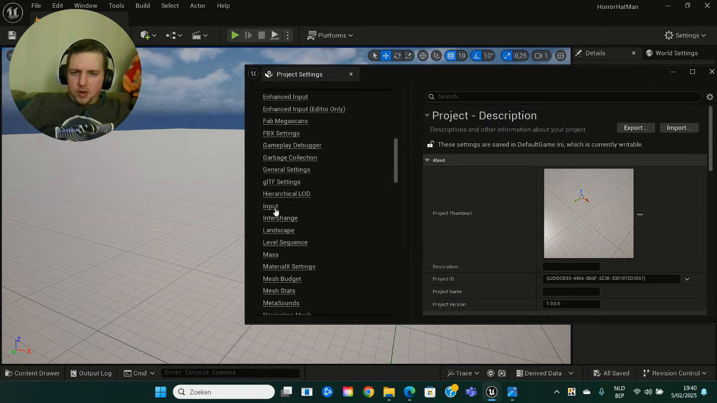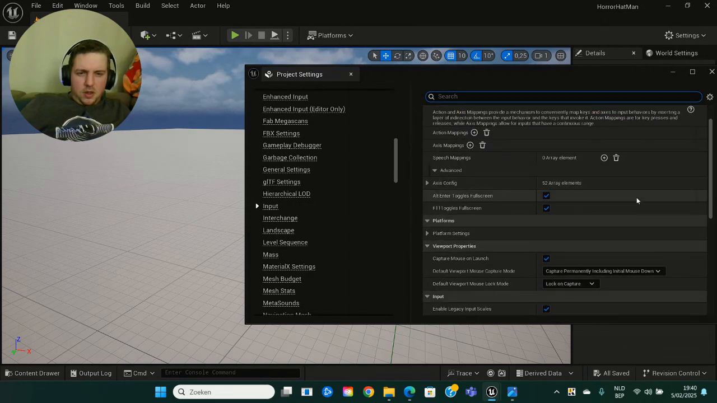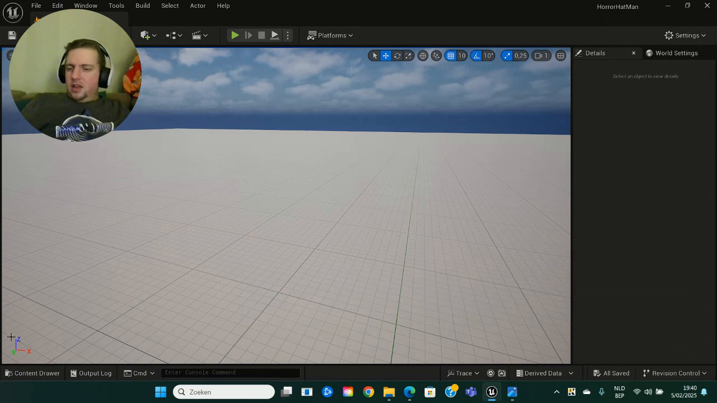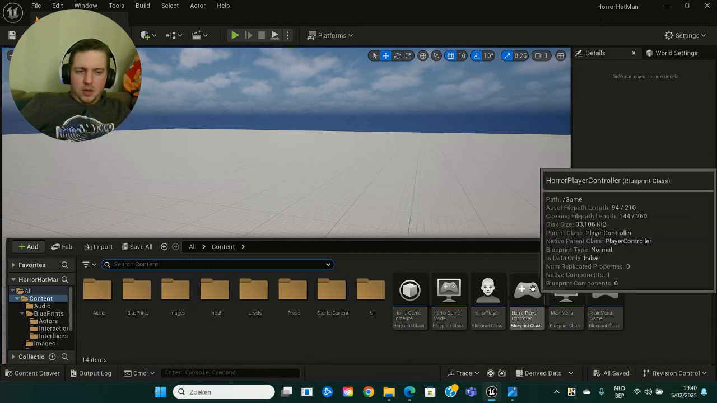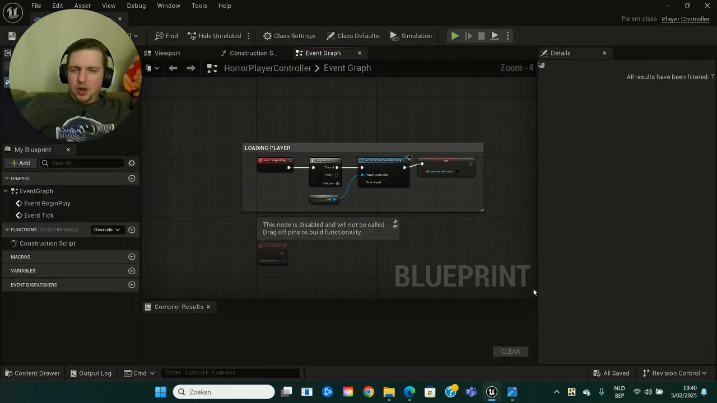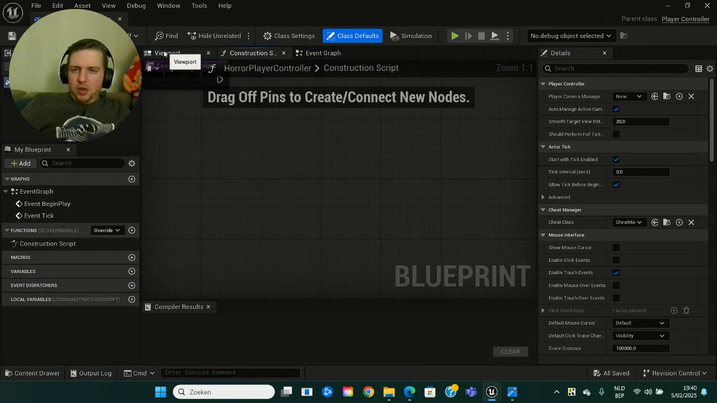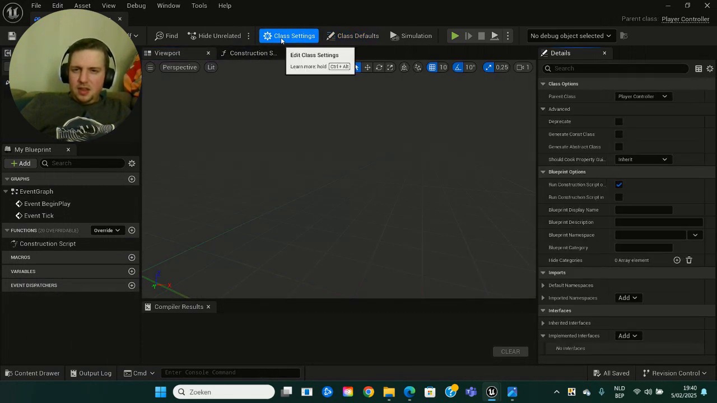Going to see if I put in any inputs? No, I didn't. Right. Just a second. I'm just trying to review stuff because I think it's going to be HorrorPlayer controller, and it's not going to be the blueprint, but I think it's going to be class settings. No?